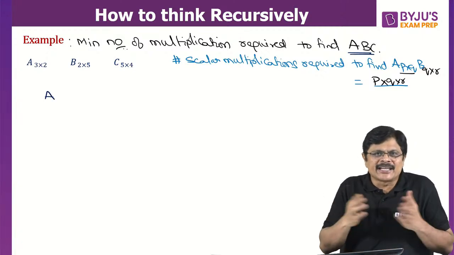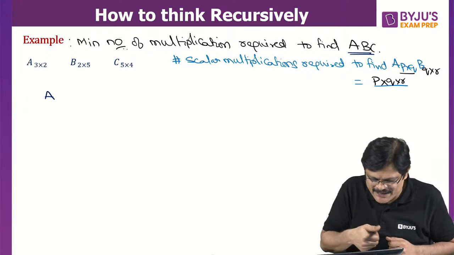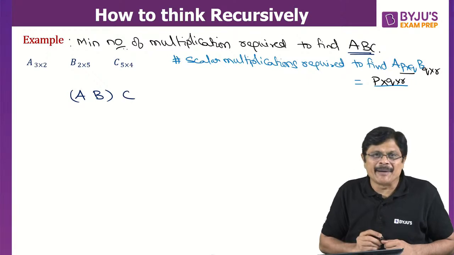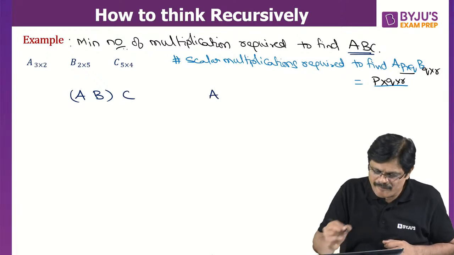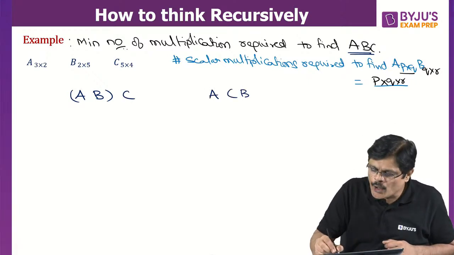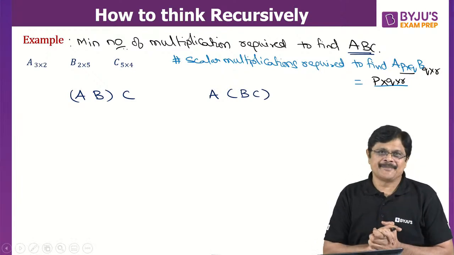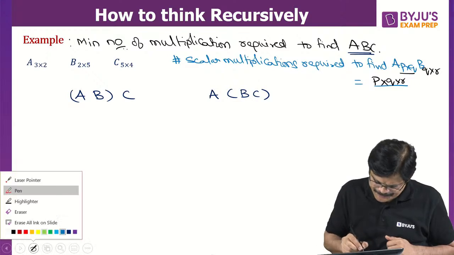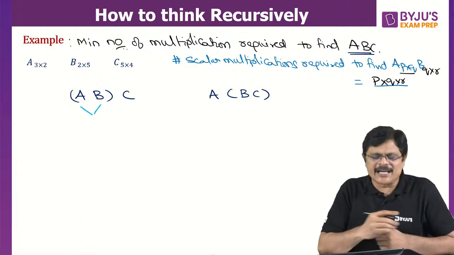Directly, you cannot multiply three together. So, for that, we need to do like this. Either you can do first A into B, then the result can be multiplied with C, or first you can multiply BC, and on the left of that you can multiply A. Am I clear?